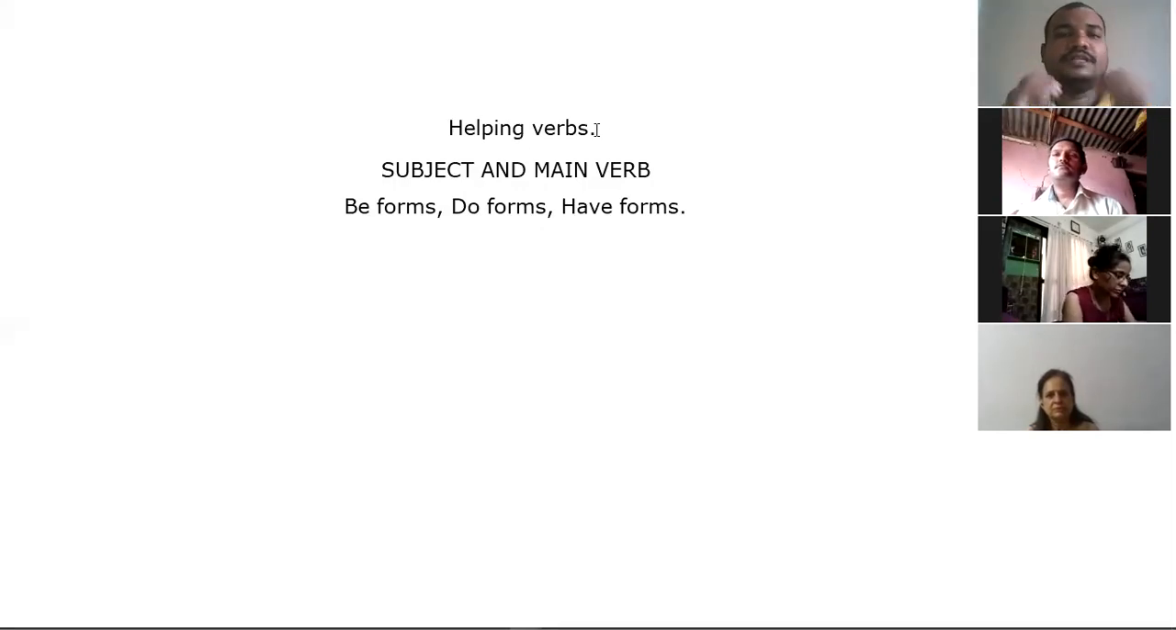So under the helping verbs, we are discussing be forms, do forms, and have forms. So first, what are the be forms?